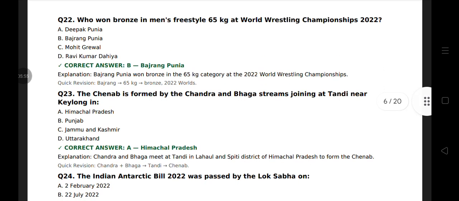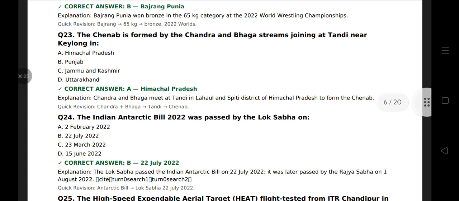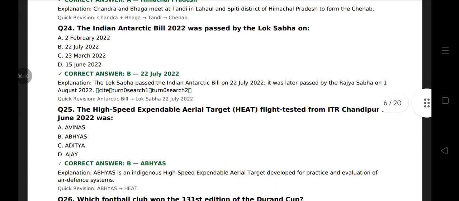Question 23. The Chenab is formed by the Chandra and Bhaga streams joining at Tandi near Keylong in Himachal Pradesh. Chandra plus Bhaga at Tandi, Chenab River. Question 24. The Indian Antarctic Bill 2022 was passed by the Lok Sabha on 22 July 2022.